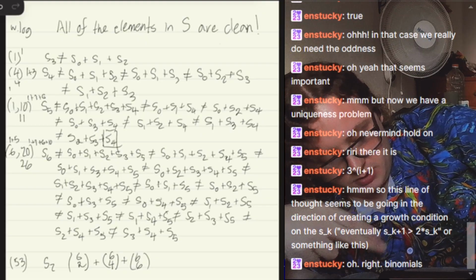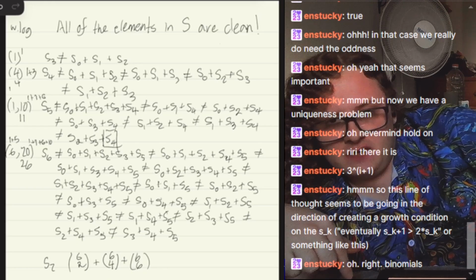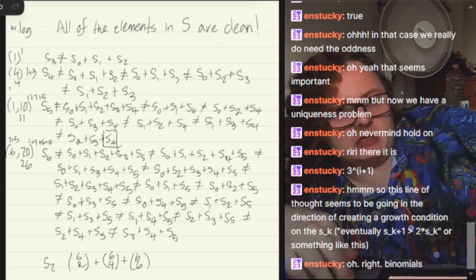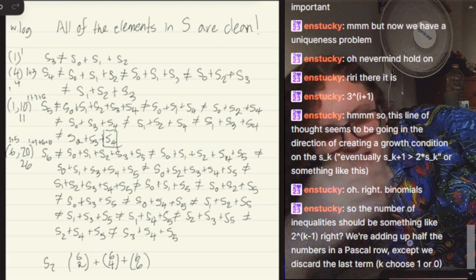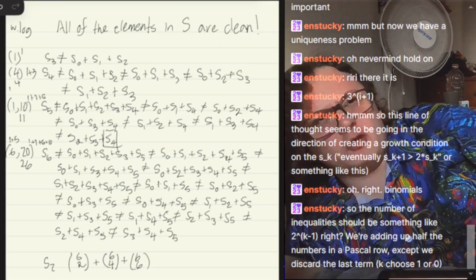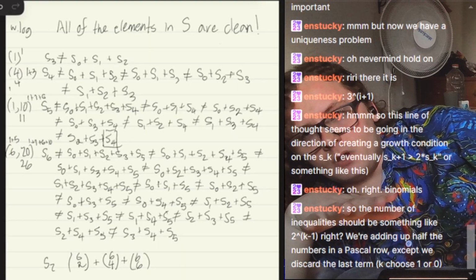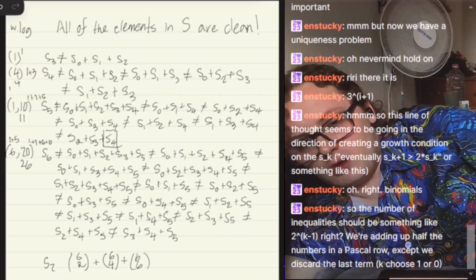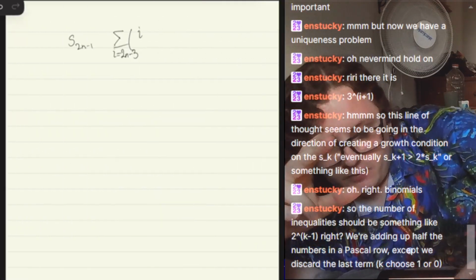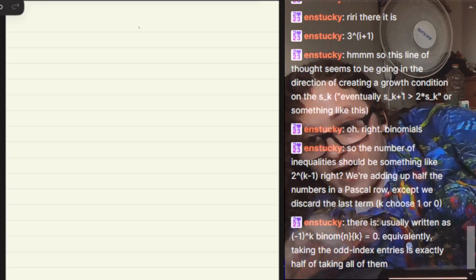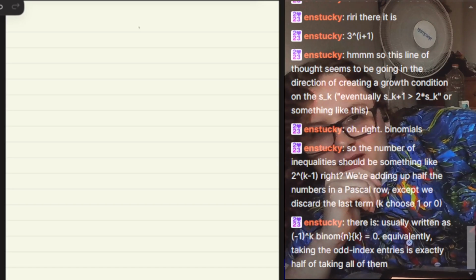Now, this is going to be a sum over all of... wait, is there some kind of identity for even index choose functions? I feel like there is. Yeah, that's what I'm getting to. So we know that the sum of each row in Pascal's triangle is 2 to the r for row r. But we only have half of it. Is it exactly half? Ah, yes, it is exactly half. Excellent. Yeah, that's what my intuition was telling me.